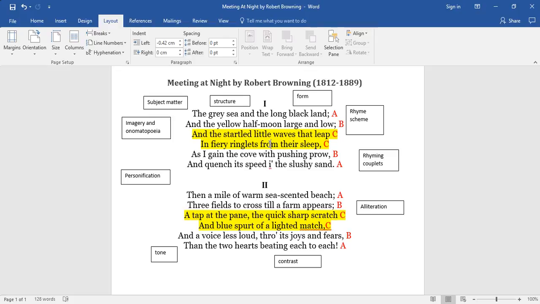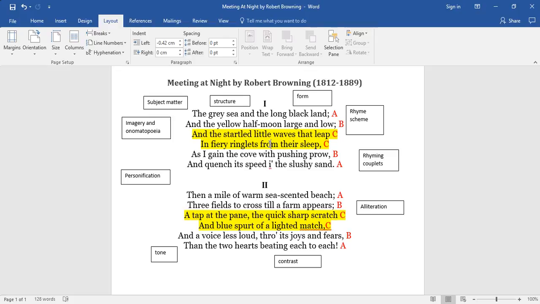The next point from our checklist is to talk about language. There are lots of points of language here. Visual imagery is key. You have long black land, and that's the image that's visual and very vivid, and that's the point of imagery, to give vivid emphasis. So the long black land, the poet is showing the great vast distance between the character and his love, and the distance he travels.